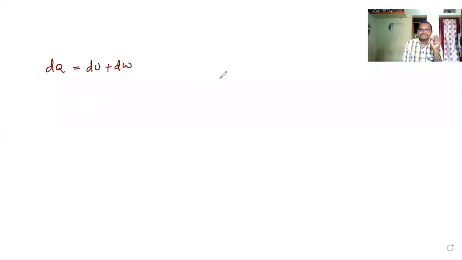Clear? Yes. Now, we use this first law of thermodynamics to find how much work is done on the system or by the system, and how much the internal energy of a gas is increasing or decreasing. But it has some failures, some limitations. What are the limitations of the first law of thermodynamics?